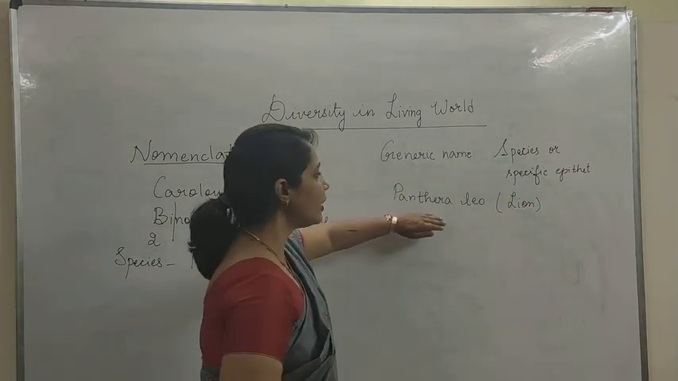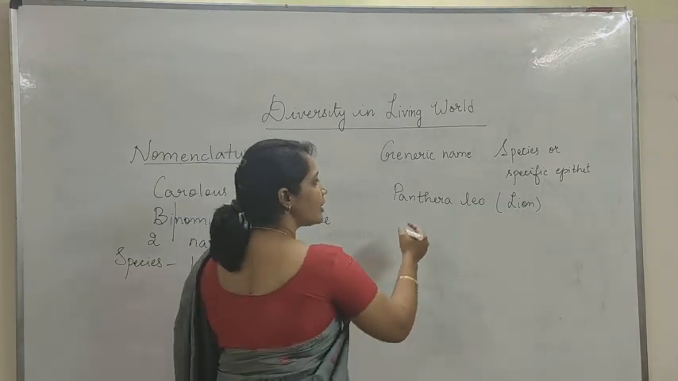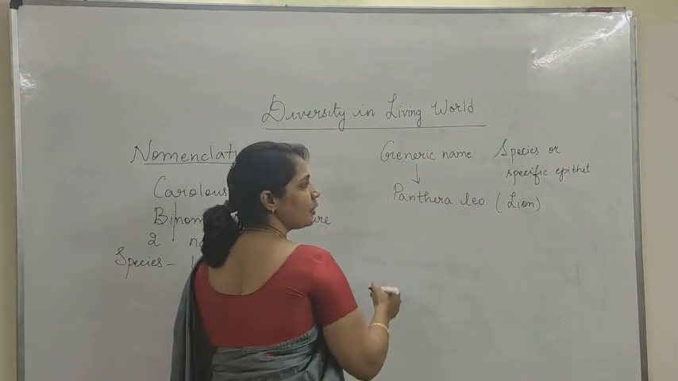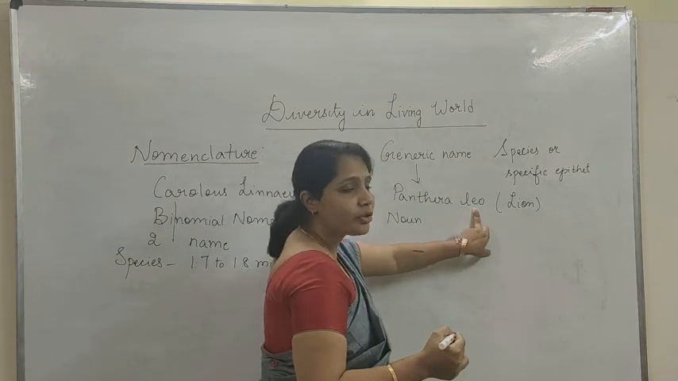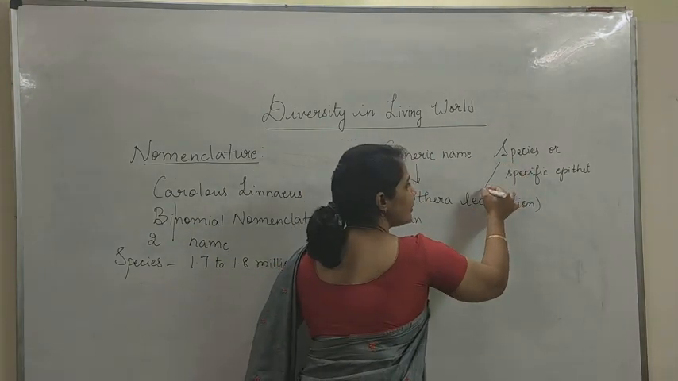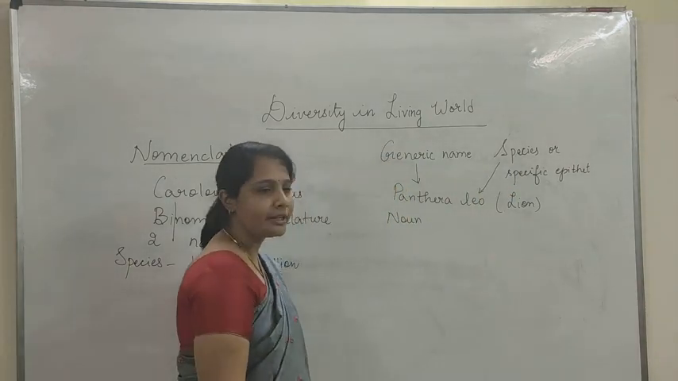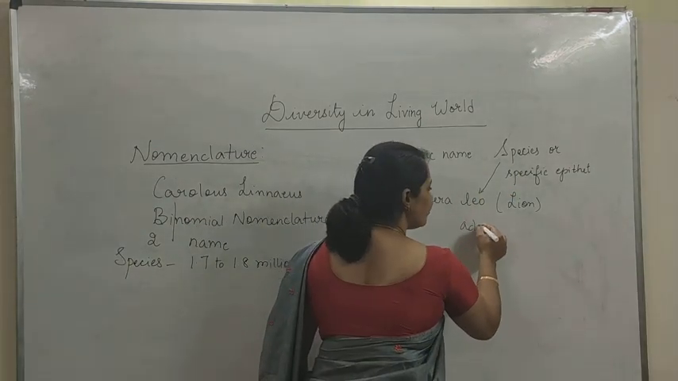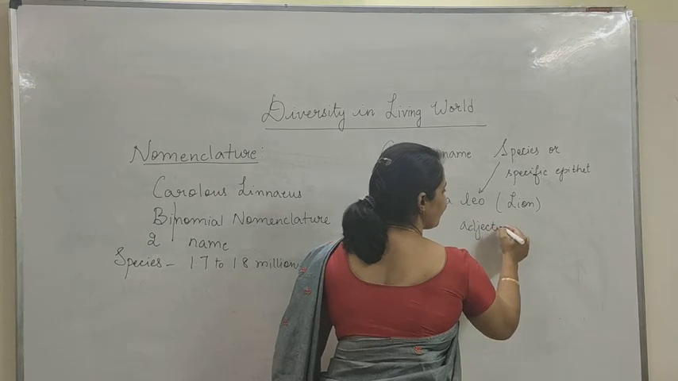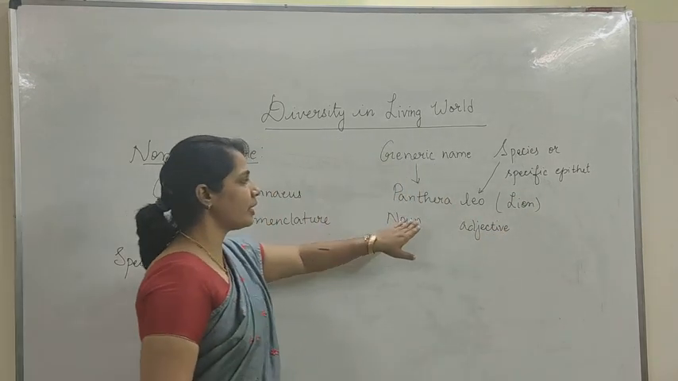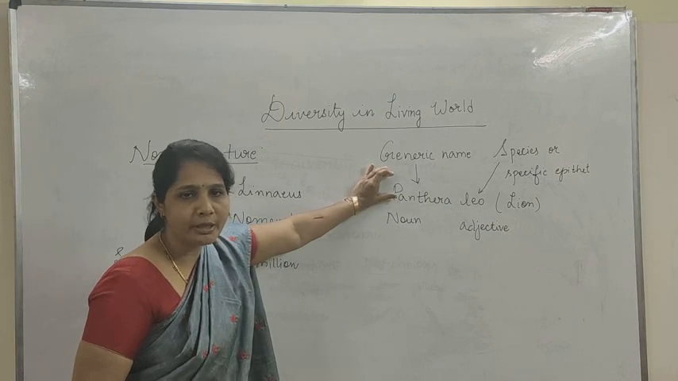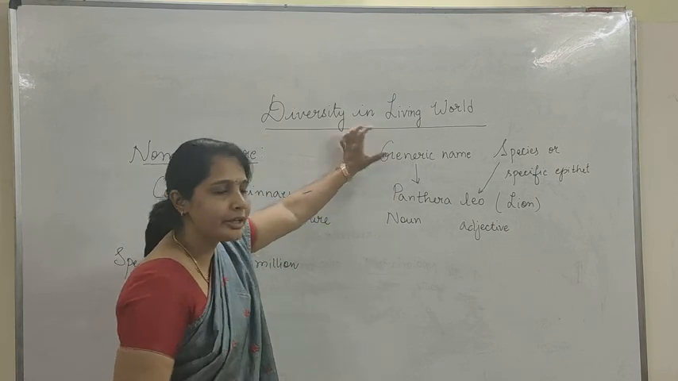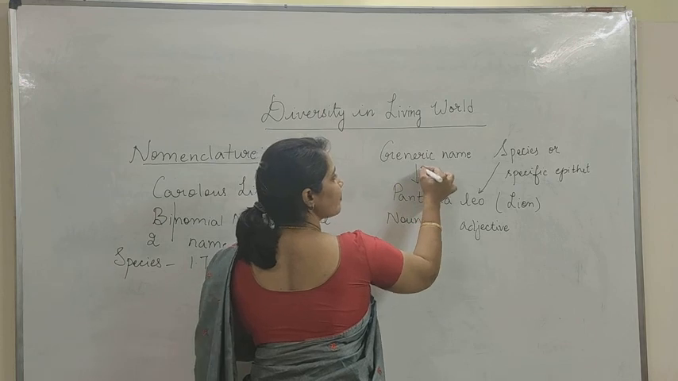Right? So the word Panthera, the first word, stands under the generic name, which is in the noun form, and the second word Leo comes under the species or the specific epithet, which is the adjective form for this word Panthera. So Panthera is the name of a particular animal, which we call it the generic name or the genus.